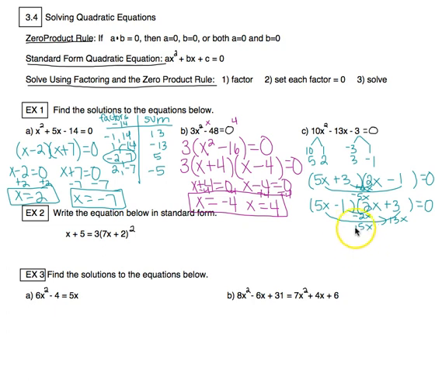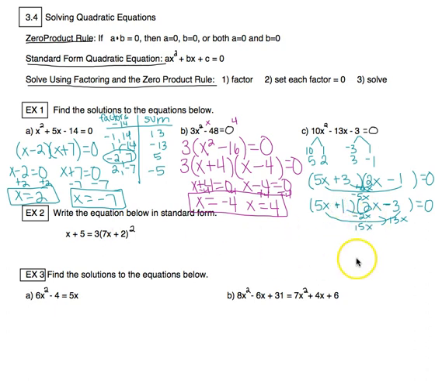So notice that I want negative 13x. This means I have found the correct placement of the 3 and the 1. I just need to switch the signs. So I'm going to go back here. I'm going to make this plus 3 into a minus 3, and I'm going to make this minus 1 into a plus 1.